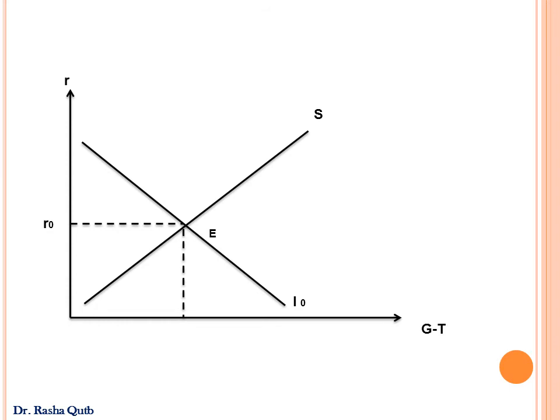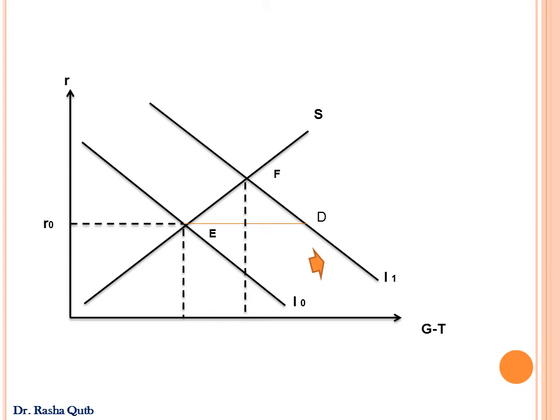This is shown graphically by shifting the investment curve upward from I naught to I1, and the point of equilibrium increases to point F. First of all, the horizontal distance between the old and new investment curve, measured by the distance ED, represents the increase in investment demand, also the increase in aggregate demand. So the initial increase in aggregate demand would be the distance ED.